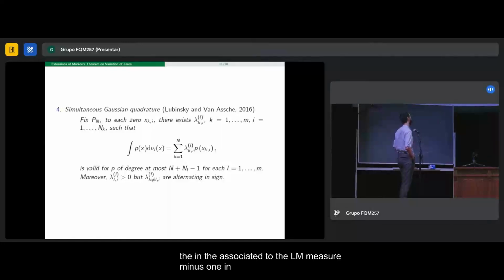It goes only up to n plus n_L minus 1, if n_L is the index associated to the L-th measure. In the other case, we have n plus n minus 1. Also, the weights in this case are only positive if they are associated to the nodes that belong to the interval where the measure is supported. The rest of the weights alternate in sign, so that's why the classical arguments by Szegő could not be replicated in this case.